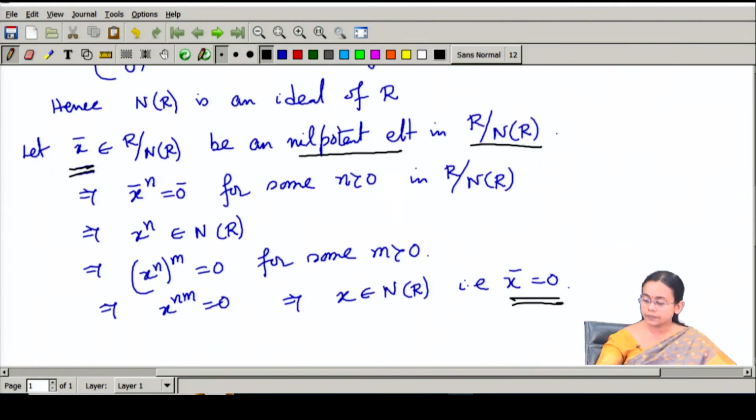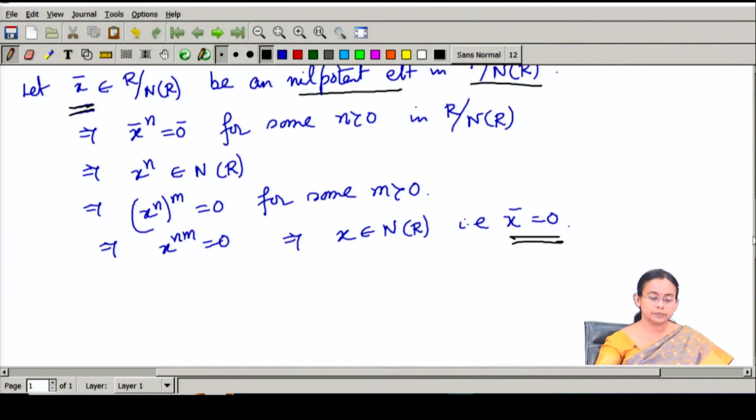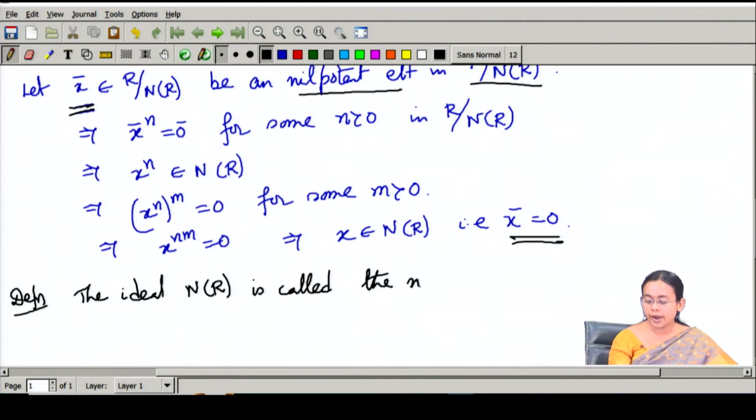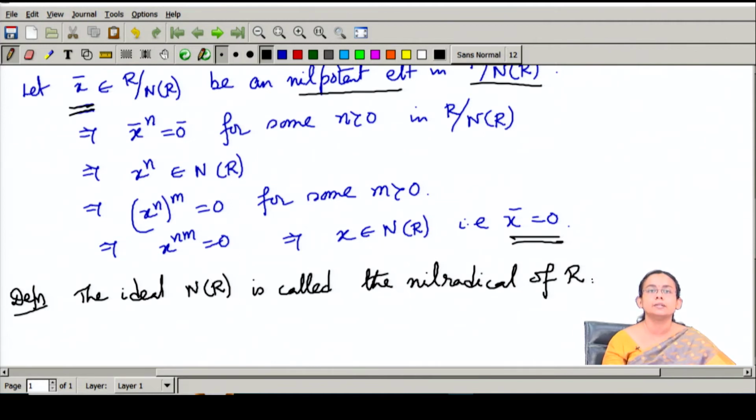So now we will see some interesting results about this. Before doing that, let us define. This set of nilpotent elements has a special name. This is known as the Nilradical of the ring. So the ideal N(R) is called the Nilradical of R. So if you start with any ring and you consider the set of all nilpotent elements, it forms an ideal, and this ideal is called the Nilradical of the ring R.